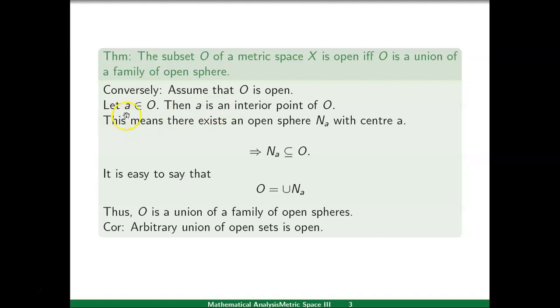Let us take a point a belongs to O. Since O is an open set, a is an interior point of O. This means there exists an open sphere about point a, taking center a, such that N_a is contained in O. Now a is chosen as an arbitrary point of O, so O can be written as the union of N_a for every a belongs to O. This proves that O is the union of a family of open spheres.